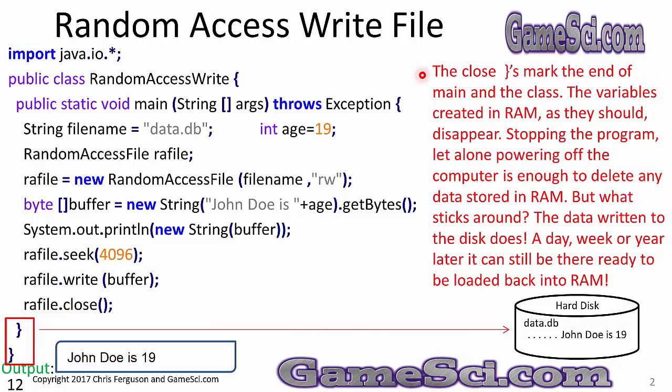The closed curly braces mark the end of main and the class. The variables created in RAM, as they should, disappear. My random access file, RA file, went away. My file name, my age variable, all of that stuff disappears. Stopping the program, let alone powering off the computer, is enough to delete any data stored in RAM.